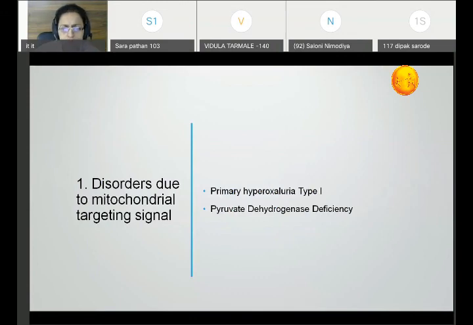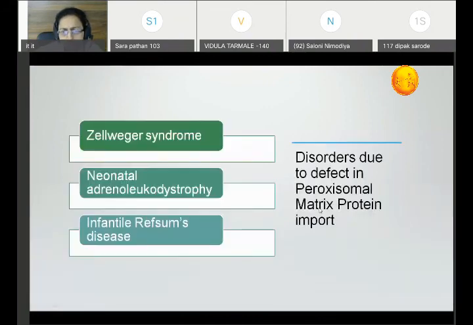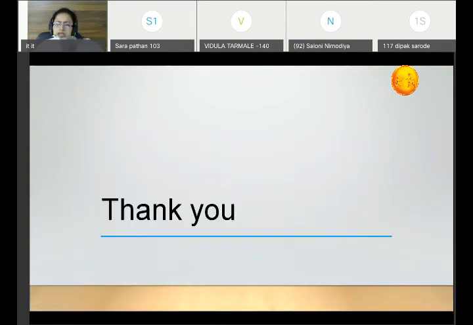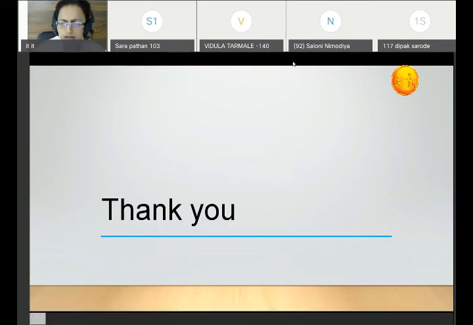Disorders due to mitochondrial targeting signal: primary hyperoxaluria type 1 and pyruvate dehydrogenase deficiency. The disorders related to peroxisomal matrix protein import are Zellweger syndrome, neonatal adrenoleukodystrophy, and infantile Refsum's disease. These are the diseases related to this. In certain books, a number of other disorders are also mentioned. There are many disorders, but at least you should write these when you are attempting the question.